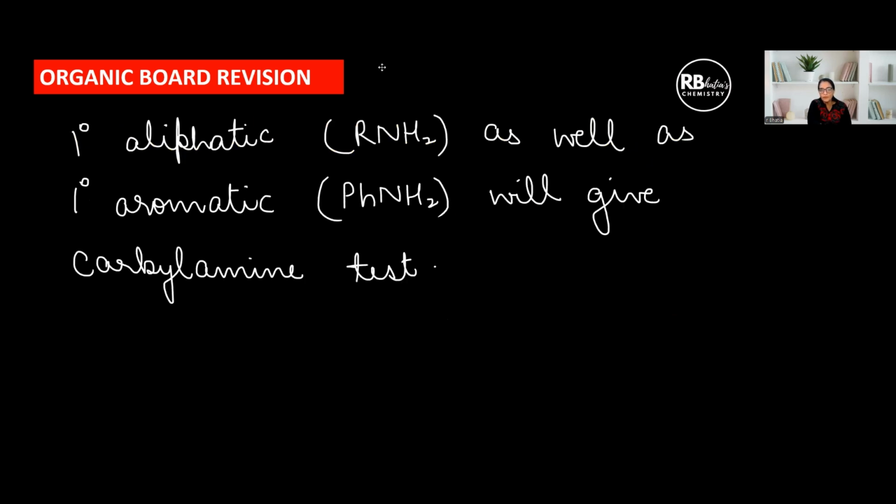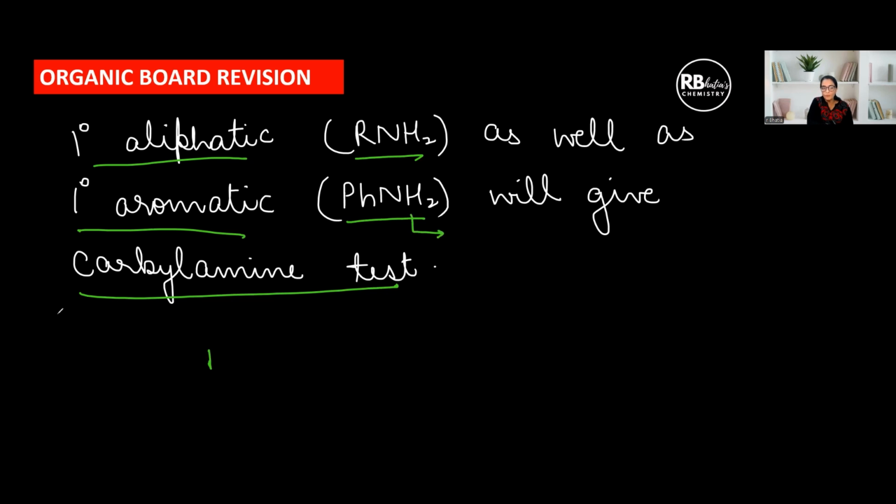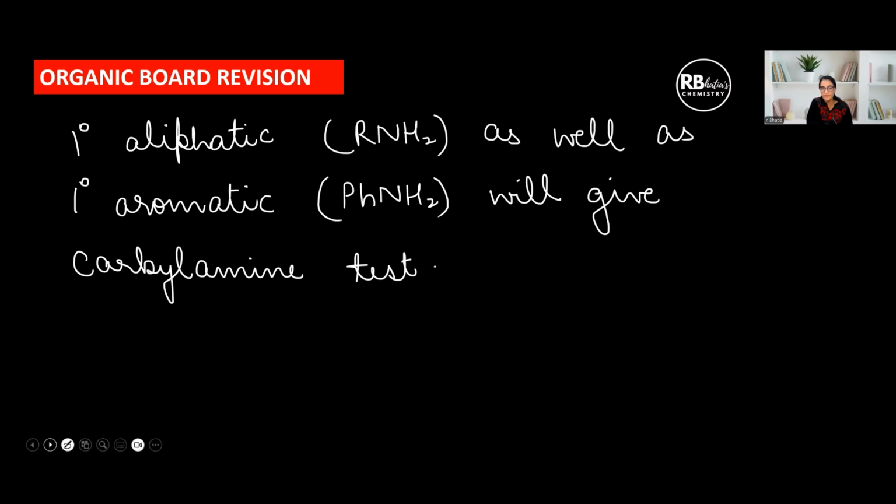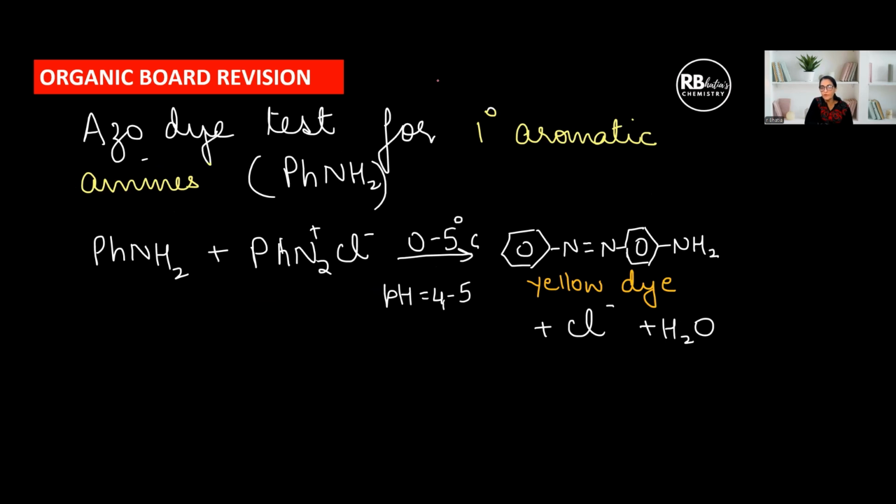Then next important point, primary aliphatic as well as primary aromatic amines, both will give carbylamine test. Carbylamine test I've already explained. So both, remember, aliphatic amines like RNH2 as well as when NH2 is on the benzene ring, something like aniline. Both these are going to give carbylamine test. Okay. And then azo dye test is given only for primary aromatic amines. So this is azo dye test, aniline with benzene diazonium chloride. We are going to get a yellow colored dye. Remember, this is the acidic pH and 0 to 5 degrees C temperature. Very important to mention the temperature.